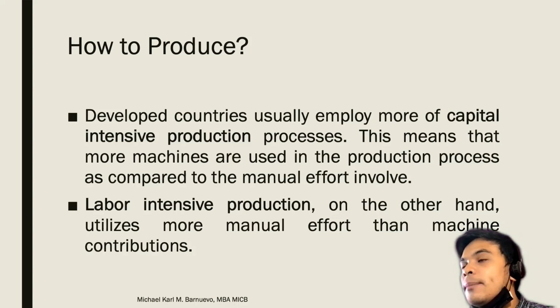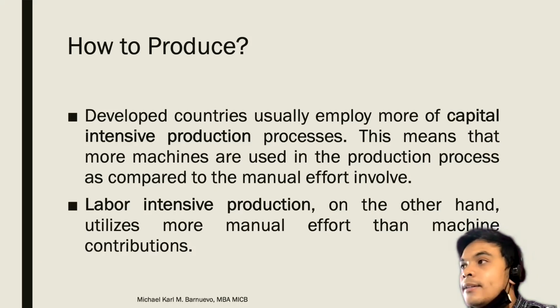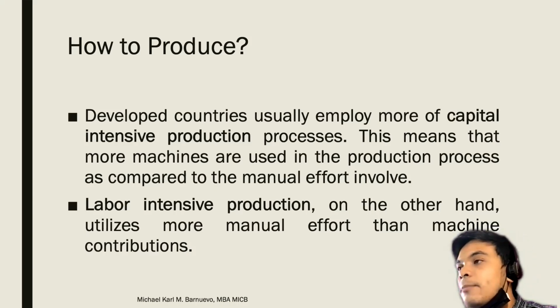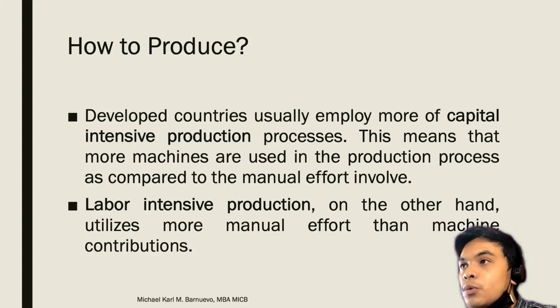Developed countries usually employ more capital-intensive production processes. This is only applicable for countries who have high production equipment or capabilities. For example, China, they have the facilities, diba, and the factories to produce yung mga ganitong products.